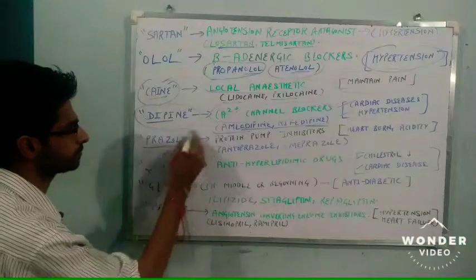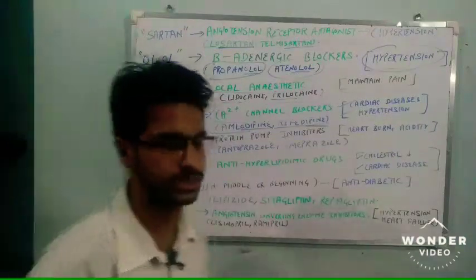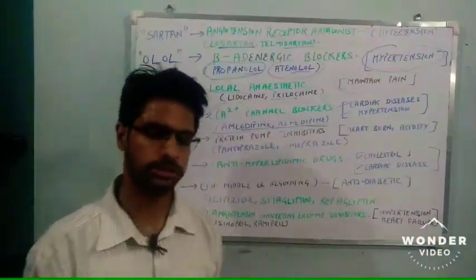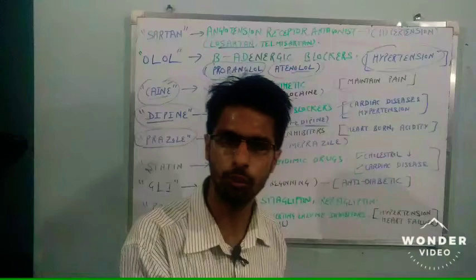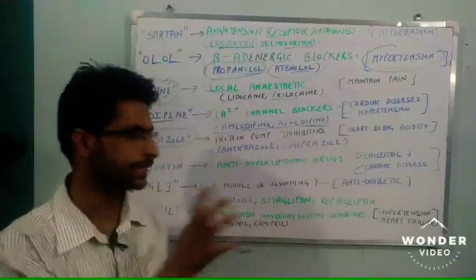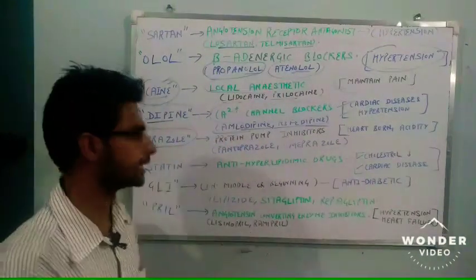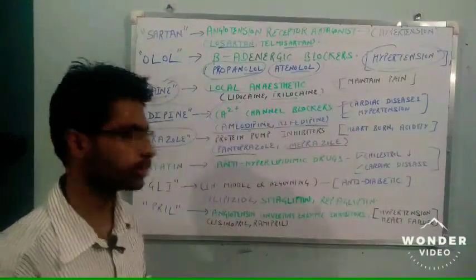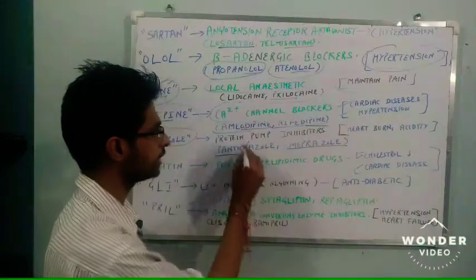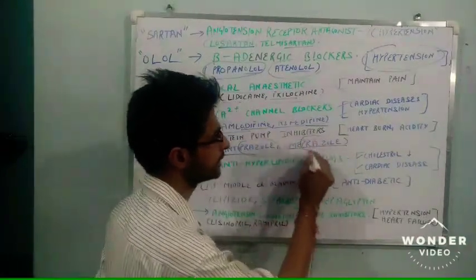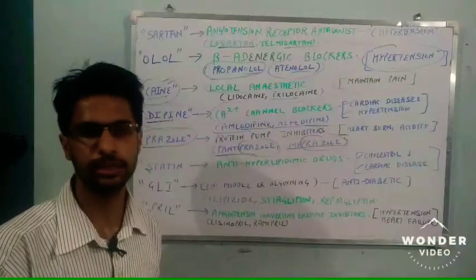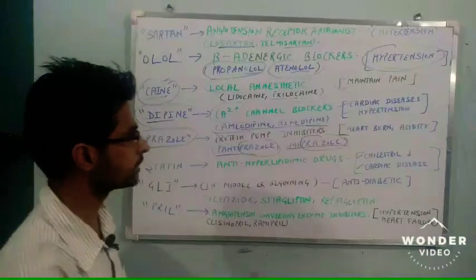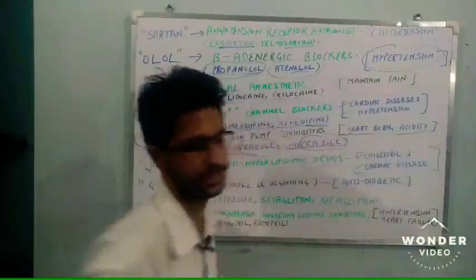Next is the prazole. I hope this drug is present in your home at this time. Someone asks you to take the capsules in the morning before breakfast. These salts are pantoprazole, omeprazole, esomeprazole, rabeprazole. So many salts are there, but they end with the word prazole. It means they are taken on an empty stomach, or three hours before food. It is used in heartburn and acidity.